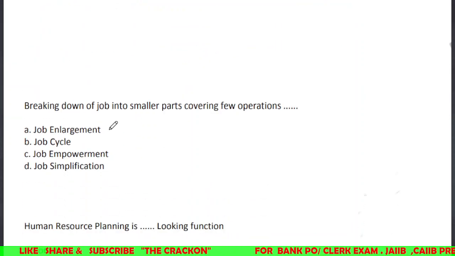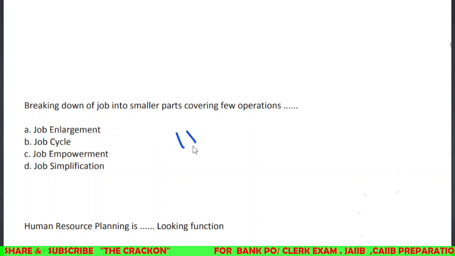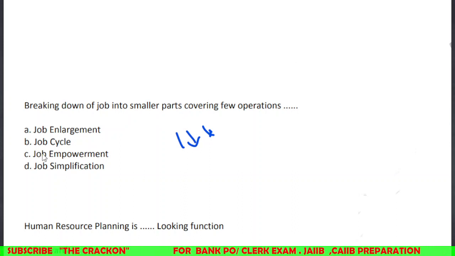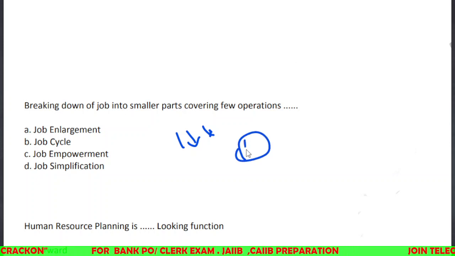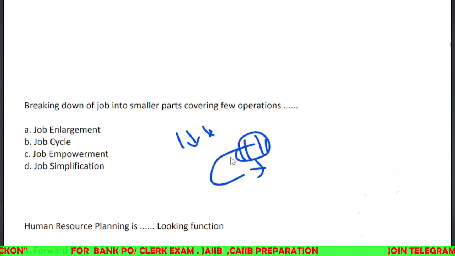Breaking down of job into smaller parts covering few operations. That means job has been divided into small parts, that is known as job enlargement, job cycle, job empowerment, job simplification. So when we divide a job into simple parts, that means we make any type of complex work into simpler, right? So this is job simplification, right?